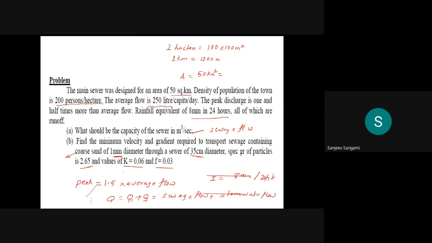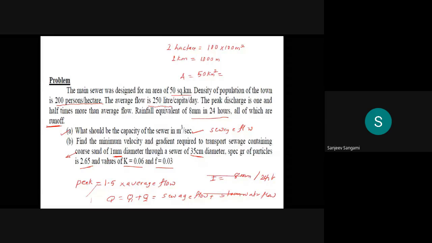Then once you calculate that, this first one is A, he has asked to calculate what will be the flow in sewers. Why you have to calculate the stormwater is because he said that all of it is runoff only. Whatever runoff is there will be coming out through the sewer only. The one is sewage flow and one more is stormwater. Then it will be the total flow. You have to calculate it.